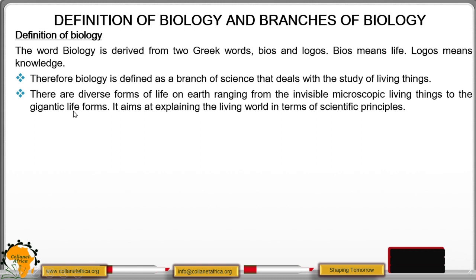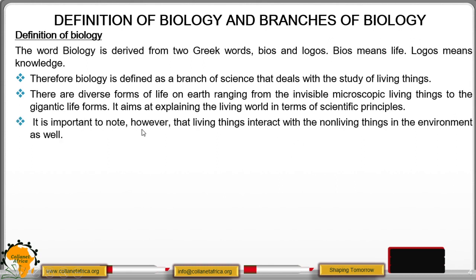Gigantic life forms are big organisms and include animals like elephants or even you. Those are gigantic life forms. Biology also aims at explaining the living world in terms of scientific principles.